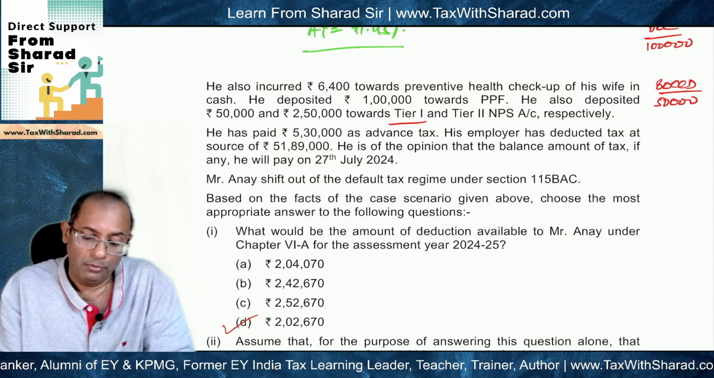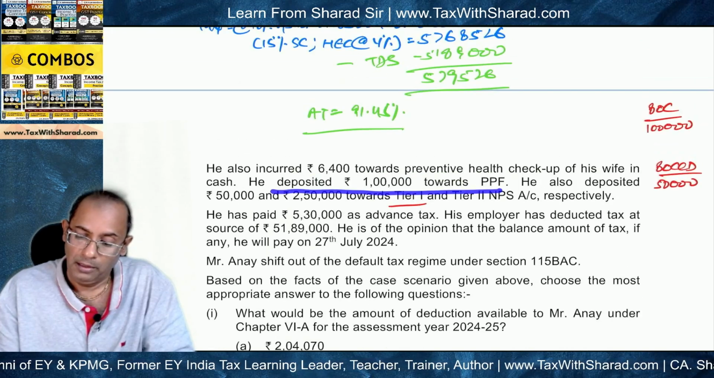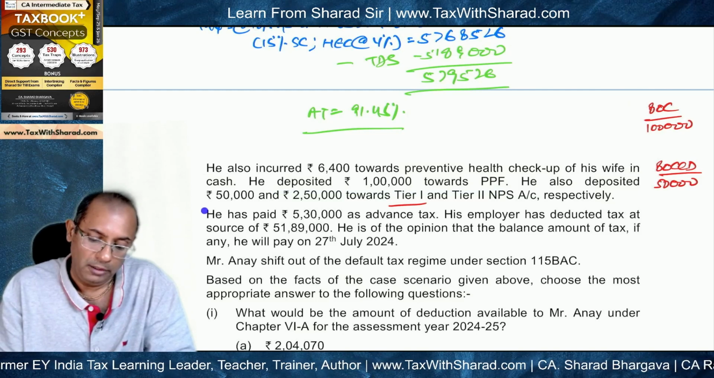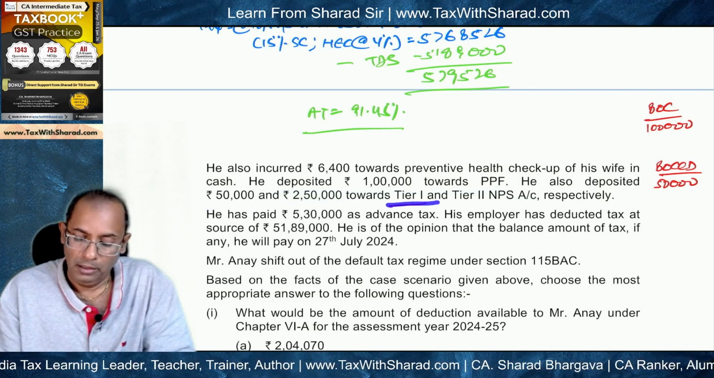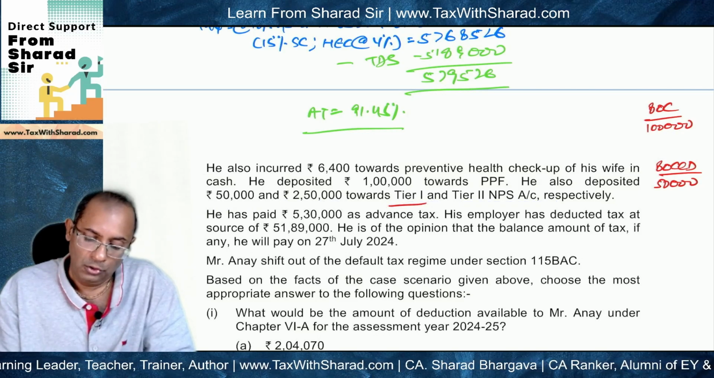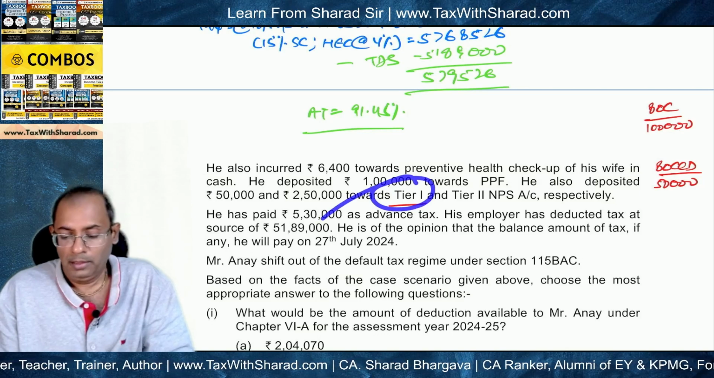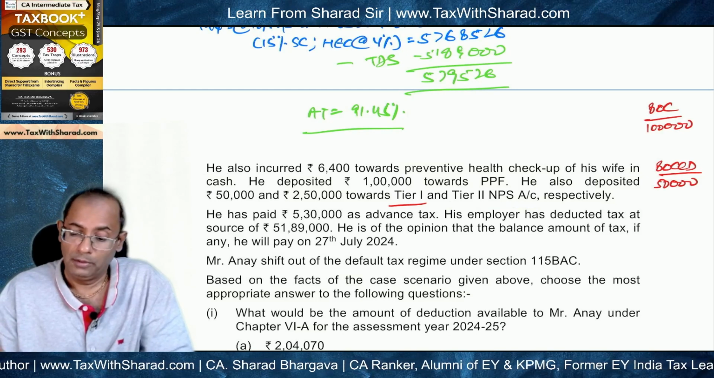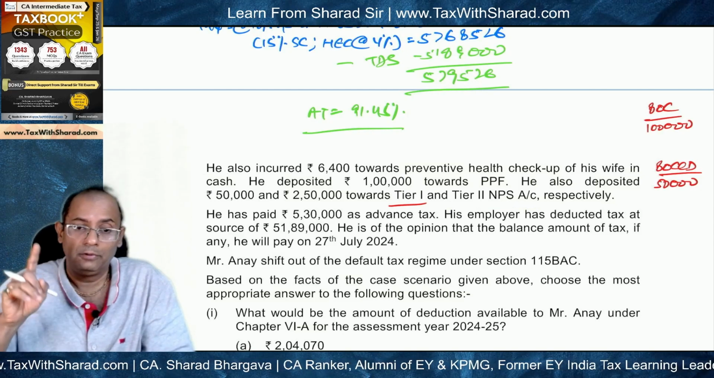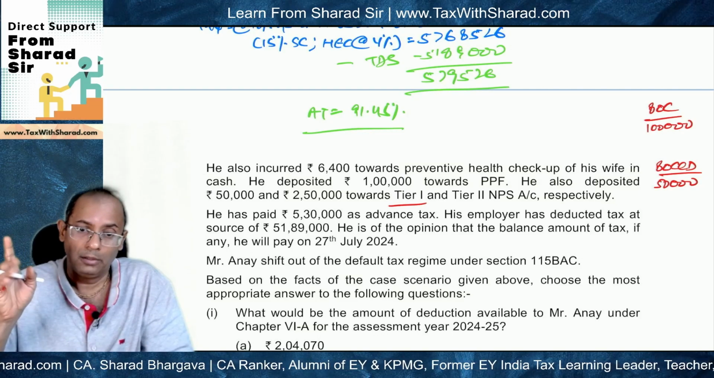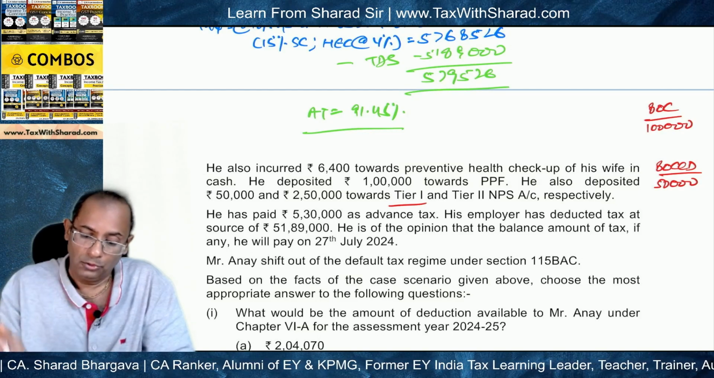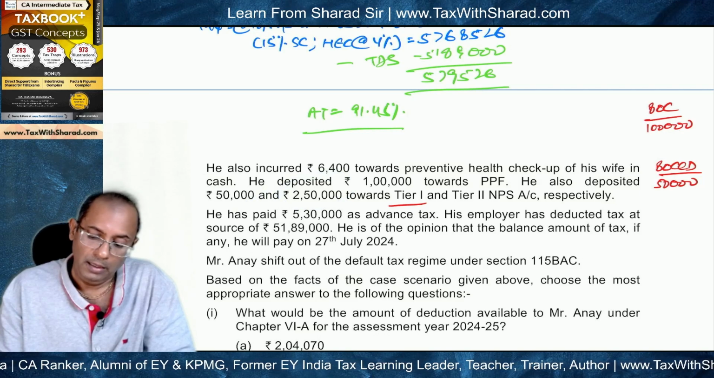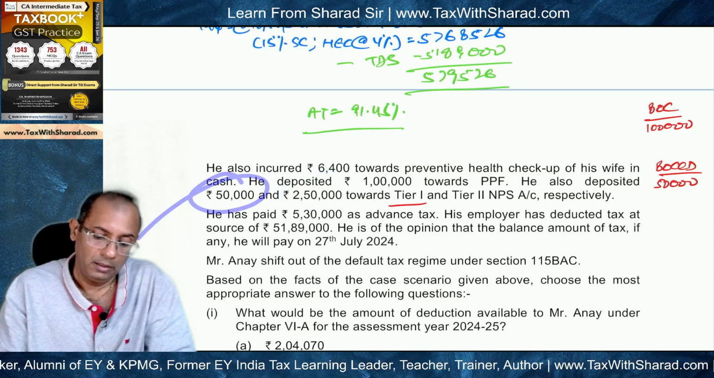Now we come to the next point. He deposited 1 lakh towards PPF. So under 80C, this 1 lakh will be allowed as deduction. Then we are told that he deposited 50,000 and 2,50,000 towards Tier 1 and Tier 2 NPS accounts respectively. So we should know that Tier 1 NPS contribution is covered under 80CCD. Tier 2 NPS contribution is covered under 80C. But under 80C, deduction for Tier 2 NPS contribution is allowed only to a central government employee, which is not the case here. So 80C will not be allowed in respect of 2,50,000. What will be allowed is 80CCD, for which he has contributed 50,000.